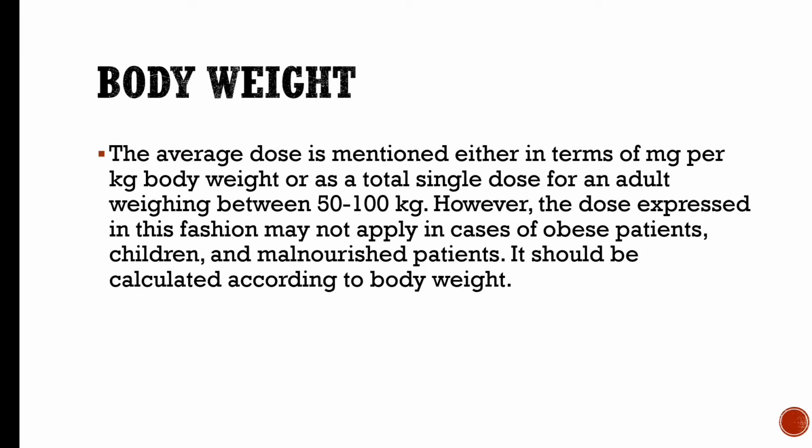Next is body weight. As we all know, the physician prescribes according to our body weight. The average dose is mentioned either in terms of milligram per kg body weight or as a total single dose for an adult weighing between 50 to 100 kg. However, a dose expressed in this fashion may not apply in the case of obese, children or malnourished patients. It should be calculated according to the body weight.